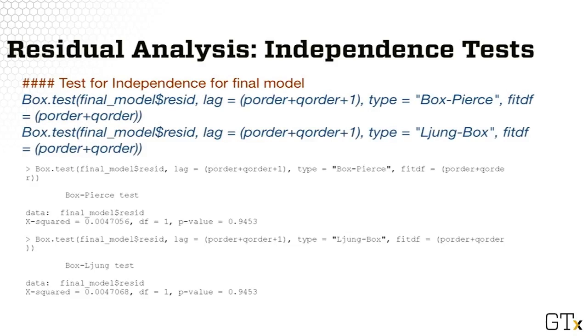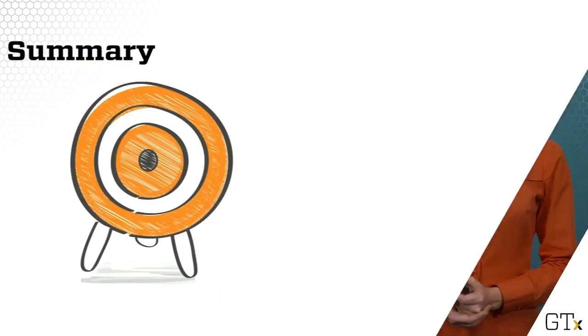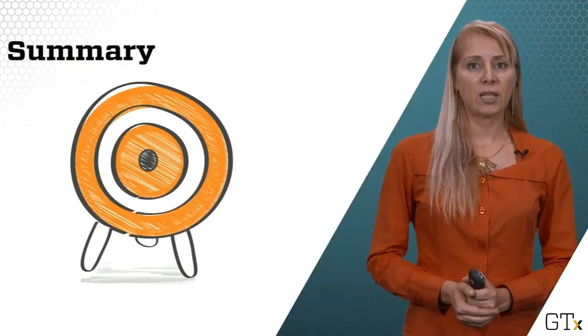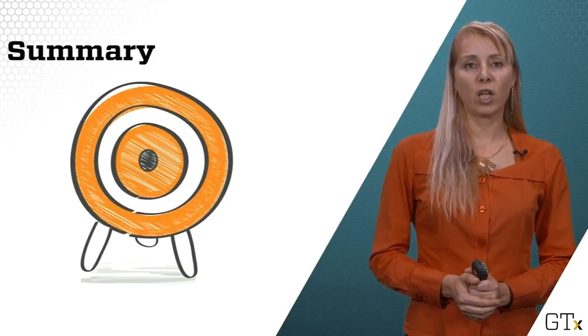The R output provides the test values along with the p-value of the test. Note that the null hypothesis in this test is that the time series process, here it is the residual process, consists of uncorrelated variables. Thus, this is one rare case when we want large p-values so that we do not reject the null hypothesis. The p-values for both tests are large, indicating that it is plausible for the residuals to be uncorrelated. In summary, in this lesson, I illustrated the model fitting of ARMA modeling with the data example.